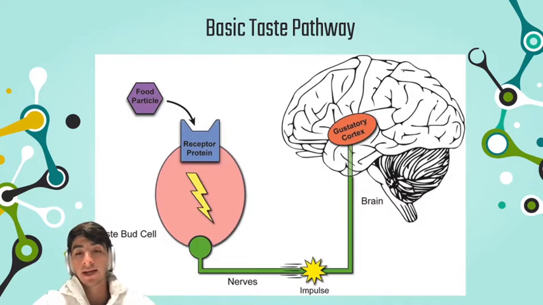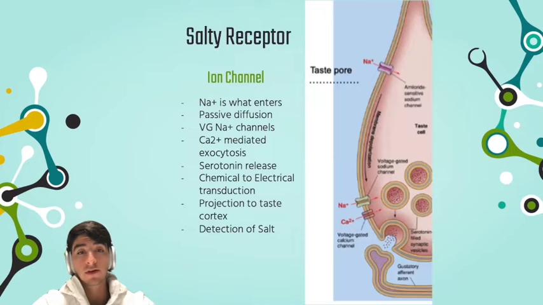This nerve has an action potential, or we could just say impulse, that travels and carries neuronal information to the gustatory cortex, which is right here at the top of our temporal lobe. And so once we have this, we get a cognition of the detection of this particular taste that is being processed. So we ask ourselves, how is it that this happens at a deeper level? Well, I would like to express first the salty receptor and kind of go into the ins and outs of how the neuroscience behind this works, because I find it very interesting.